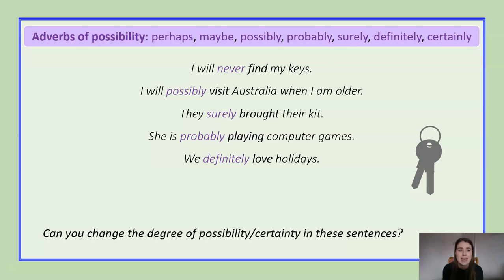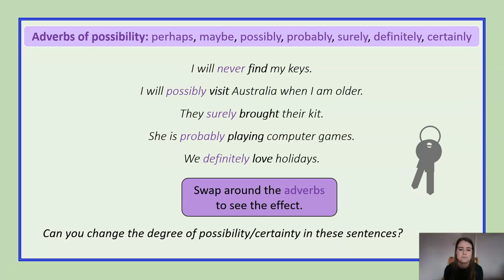Now what I would like you to do is rewrite these sentences, but pick a different adverb of possibility and just notice the change in your sentence and what the meaning of your sentence has become. So swap around your adverbs to see the effect on your sentences. So have a go at writing all 5 sentences and swap it out for a different adverb.